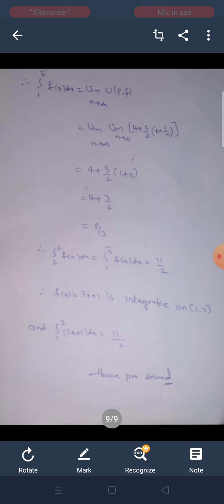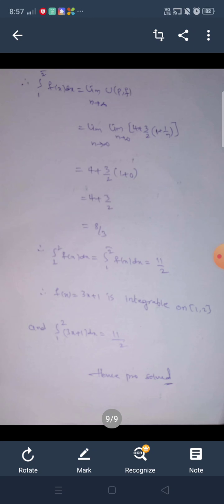Therefore, the upper integral from 1 to 2 of f(x) dx is equal to the limit as n tends to infinity of U(P, f), which is the limit as n tends to infinity of 4 + 3/2 into (1 + 1/n), which is 4 + 3/2 into (1 + 0). Here the limit as n tends to infinity of 1/n equals 0. So 4 + 3/2 is equal to 11/2.